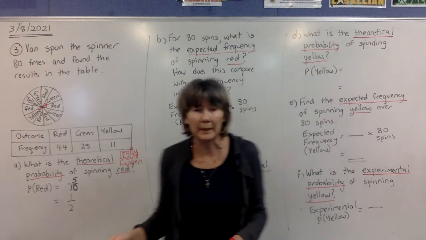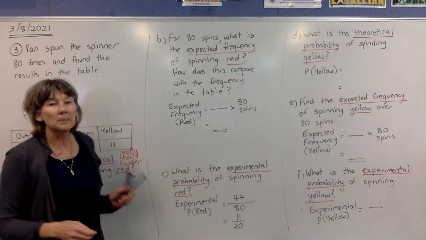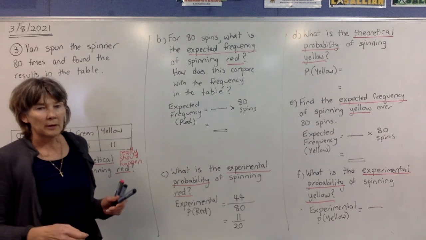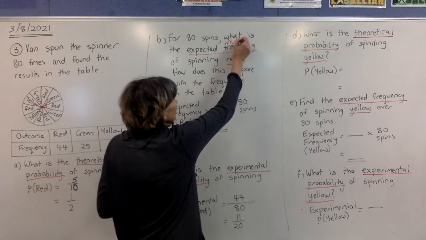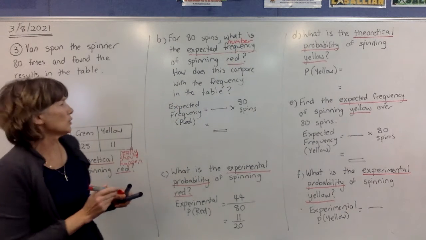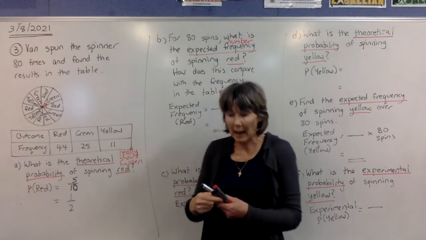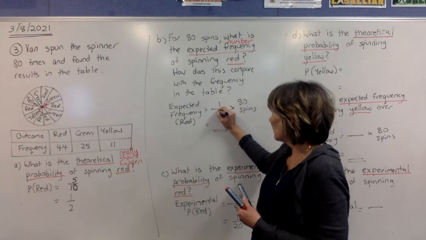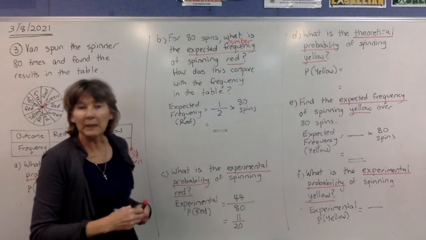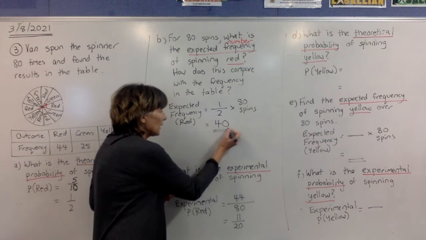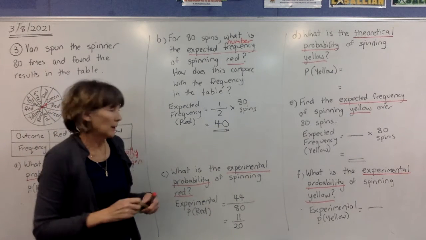That's the theoretical probability. But over here in part B it says, for 80 spins, what is the expected frequency of spinning red? So in other words, what's the expected number of reds that you think you should get? What we do here is we take the probability of what we think we should get, which is a half when we simplified it, and we times that by 80 spins. So half of the time we would expect to be spinning a red. If you use the calculator for that, you'll get 40 here. So we expect to get 40 reds if we spin it 80 times.